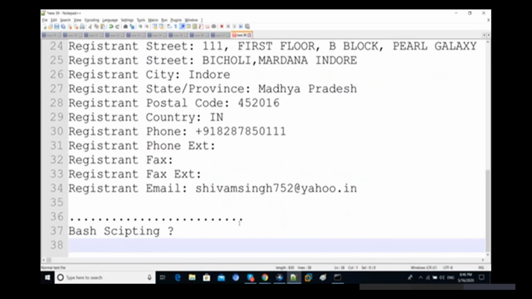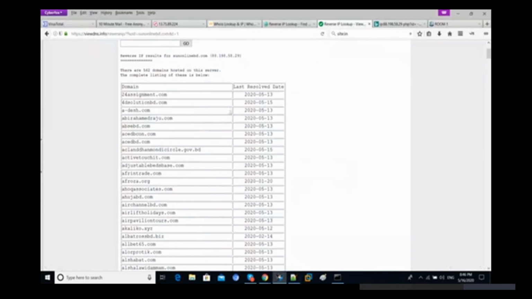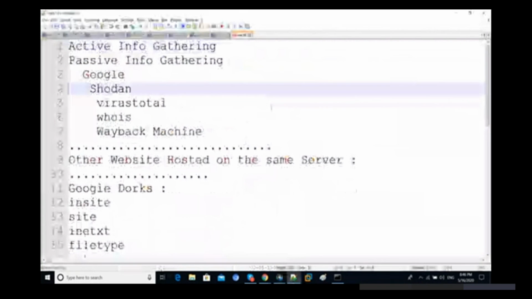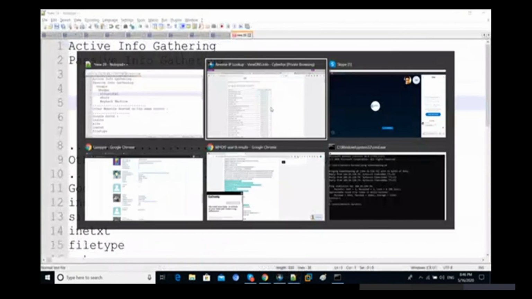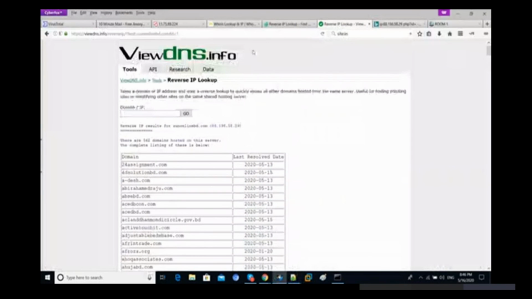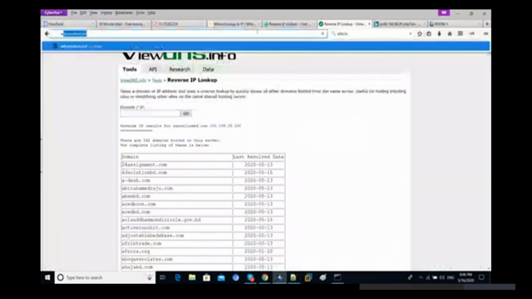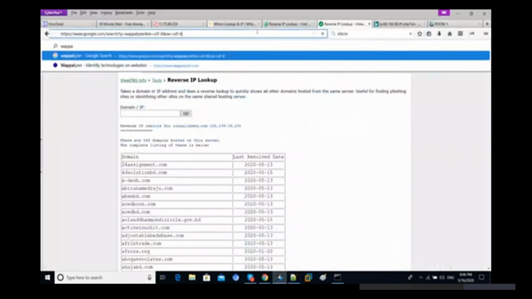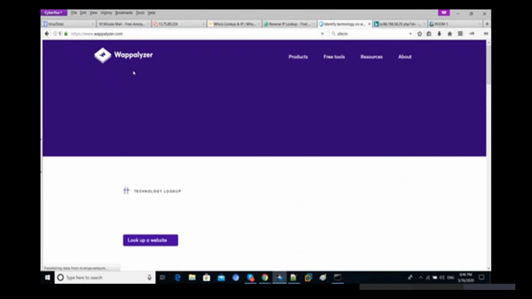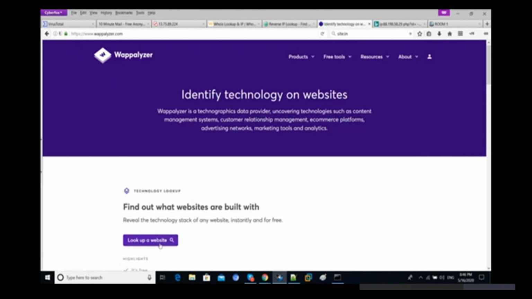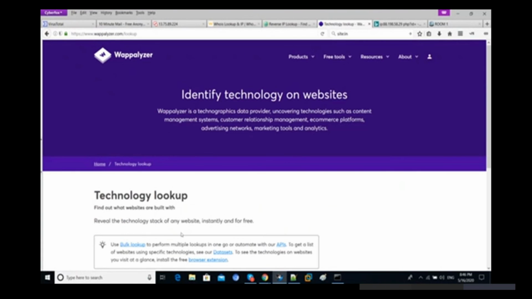Now after that, we have tried to check out passive information. The last one is here. We are going to discuss some add-ons. The add-on is Wappalyzer. You have two options. First, you can directly go on this website and look up a website. Let's try to check it out. I want to check out All-in-One Cyber Team.